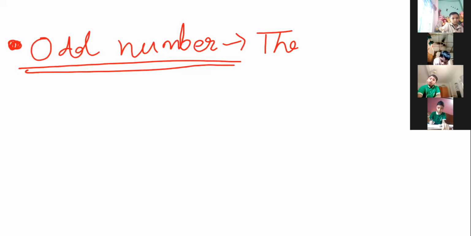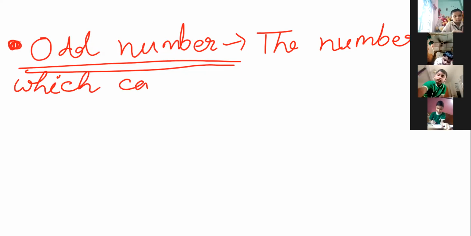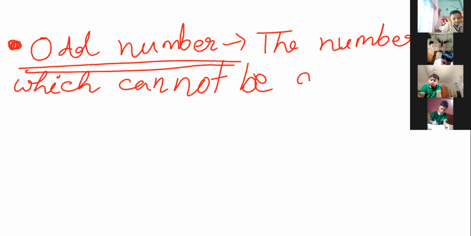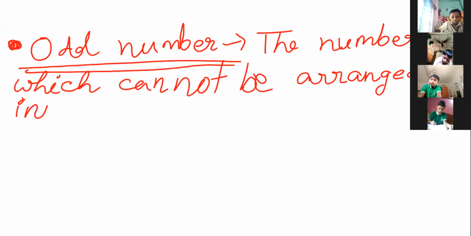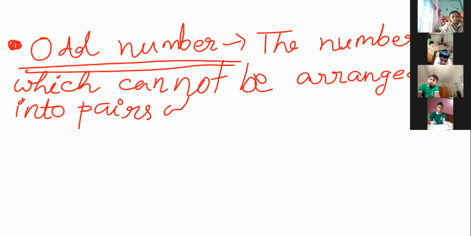The number which cannot be arranged into pairs of two. Got it? Shaugato writing?